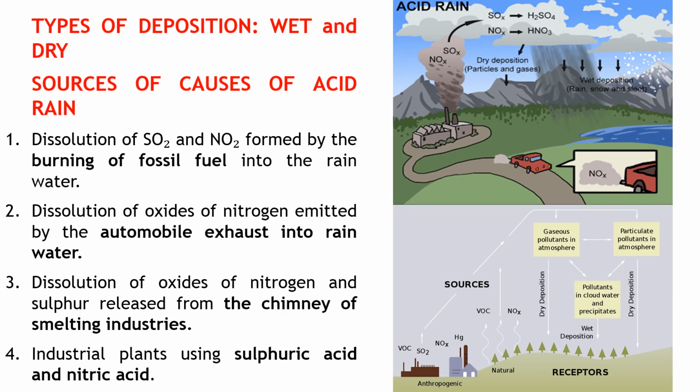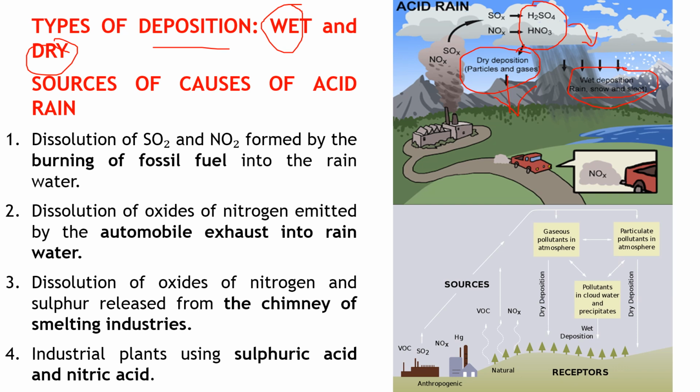There are basically two types of deposition of acid rain observed. First is wet deposition and second is dry deposition. Whenever H2SO4 and HNO3 are formed, when they mix with particulate matter and other gases and fall on the surface of the earth in a dry form without combining with rainwater, it is called dry deposition. But when they react with water, they fall as wet deposition, combined with snow, rain, etc.